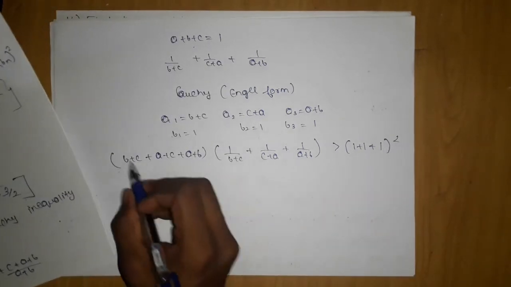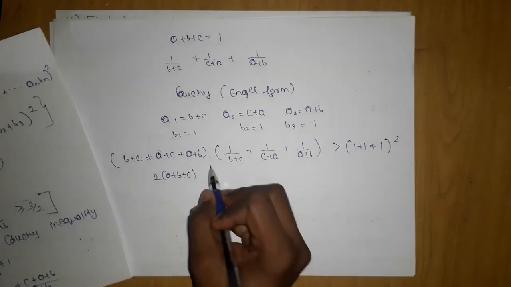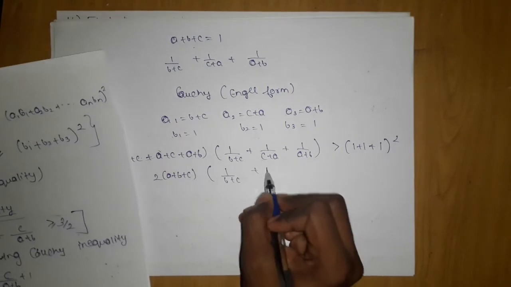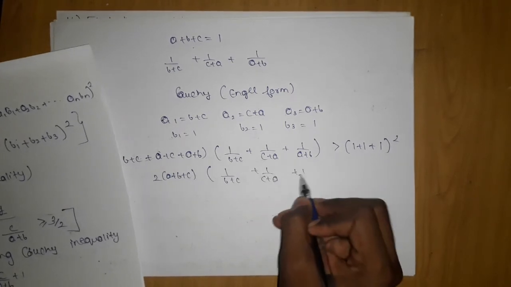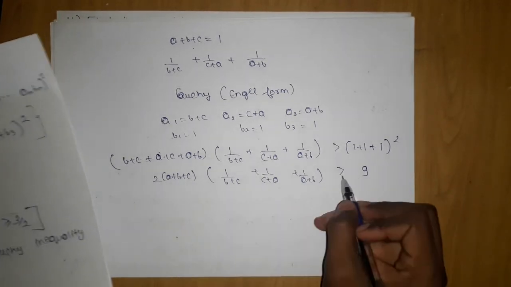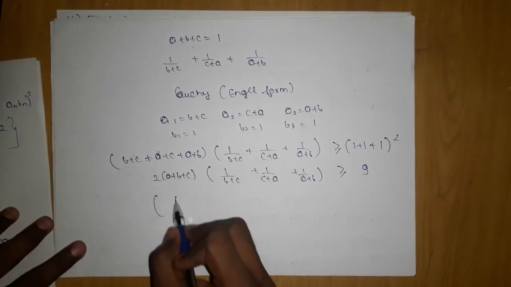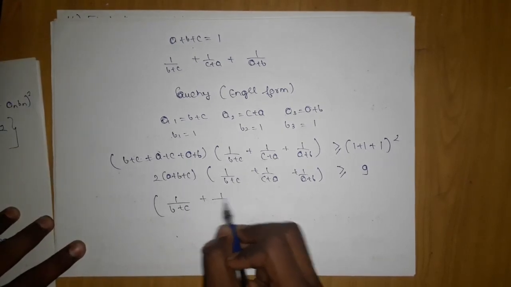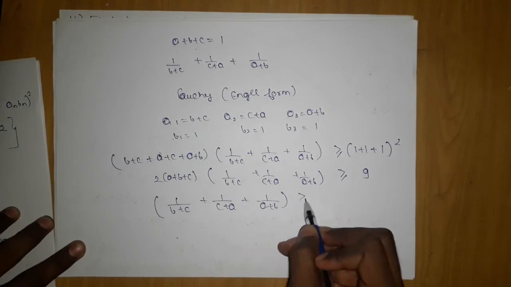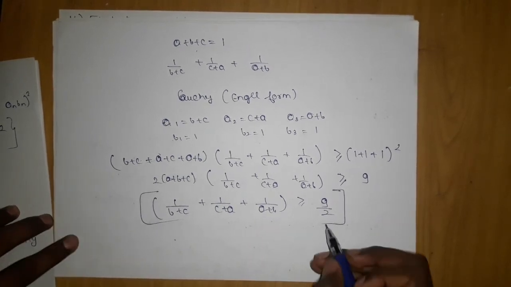So from here you get 2 into a plus b plus c, and here this is nothing but the thing which we want to prove, 1 upon b plus c plus 1 upon c plus a plus 1 upon a plus b, is greater than or equal to 3 square, 9. And the moment a plus b plus c is 1, when I move this to that side, I will be left with 1 upon b plus c plus 1 upon c plus a plus 1 upon a plus b greater than or equal to 9 by 2.